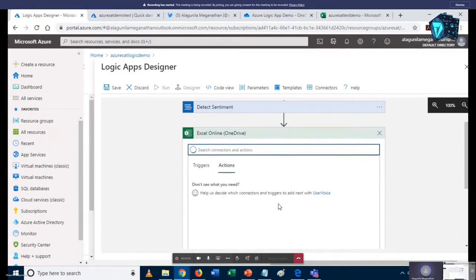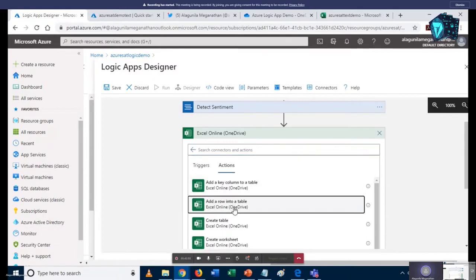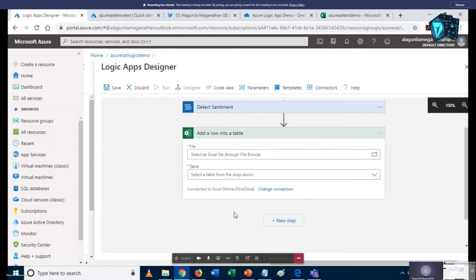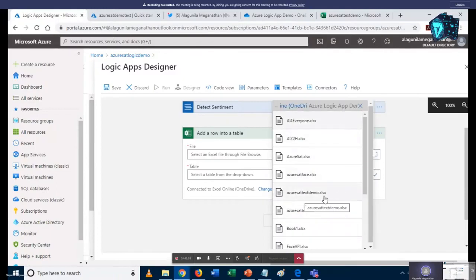Okay, so now I have to choose the action. Whenever we receive a tweet on Twitter, I just need to add a row into a table, so I choose add a row. Once I choose that, I need to map the fields, that is the file and table. Our file should be placed in the Azure Logic Demo. I click here and then we can have the Excel file name. Our file name is Azure Saturday Text Demo.